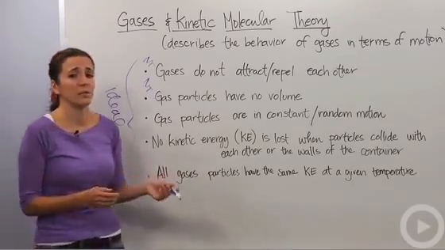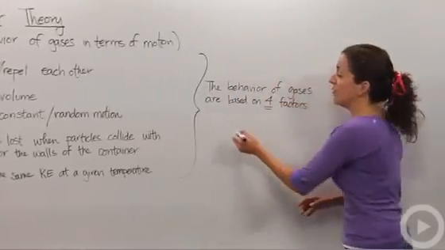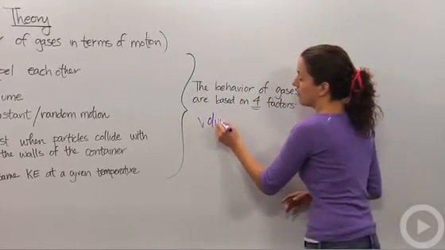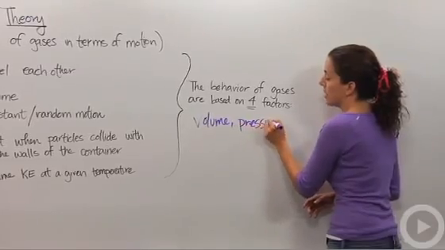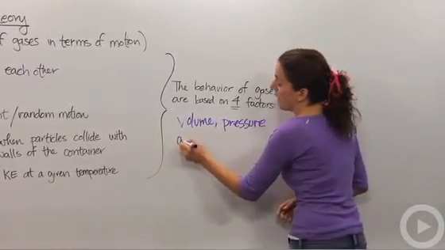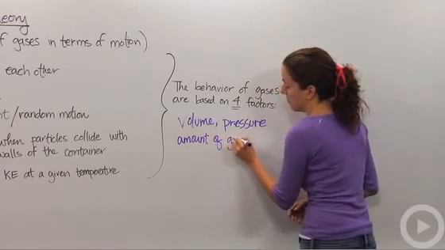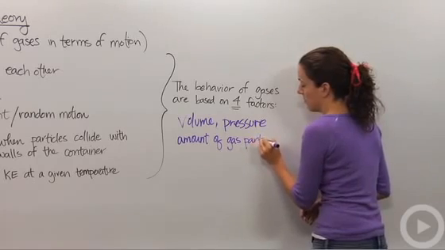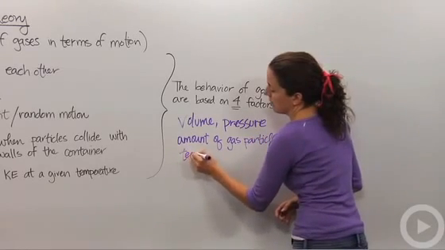The behavior of gases is based on 4 main factors. They're based on the volume of the container that they're in, the pressure on the container from those gas particles, the amount of gas particles that we're talking about, and the last one is the temperature.